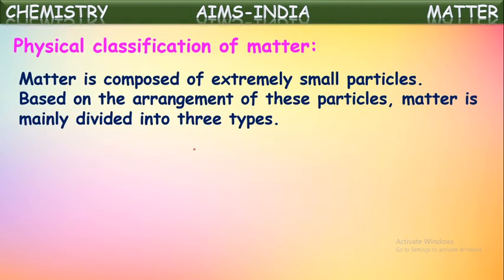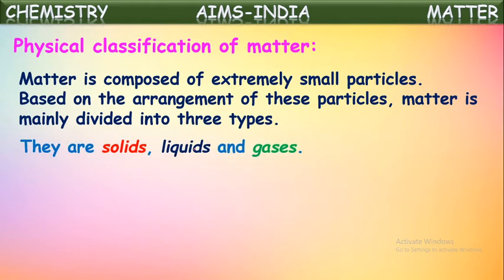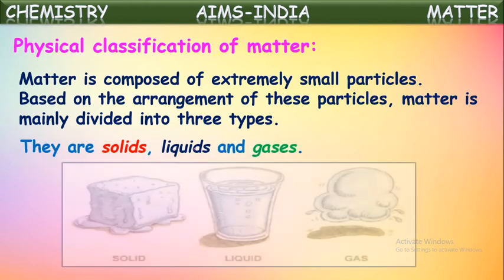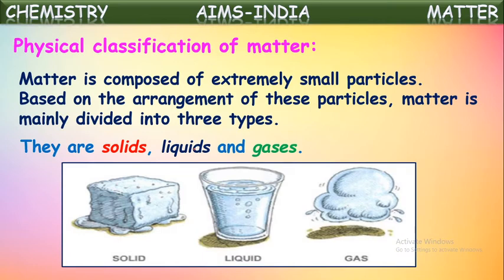Matter is composed of extremely small particles which are called molecules. Based on the arrangement of these molecules or particles, matter is mainly divided into three types. What are those three? Solids, liquids, and gases. Yes, these three are the major states of matter, which we mostly see in our surroundings. For example, here they have given ice, which is a solid, water, a liquid, and water vapor in the gaseous form. So these three represent three states of matter.